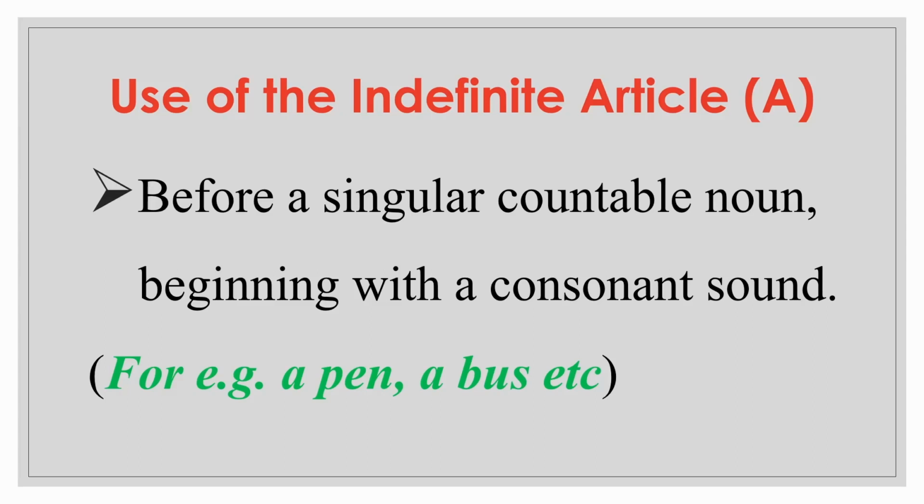A is used before a singular countable noun beginning with a consonant sound. Consonants are all the non-vowel sounds. For example, a pen, a bus. But English is not very easy. It has many exceptions where it breaks the rule.